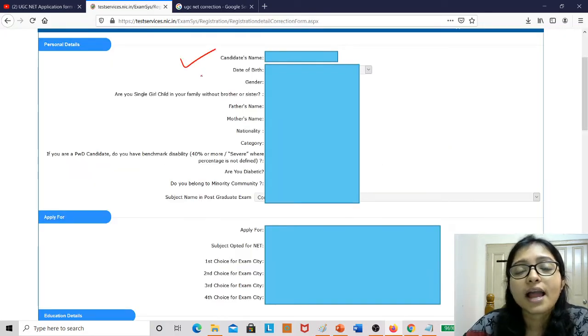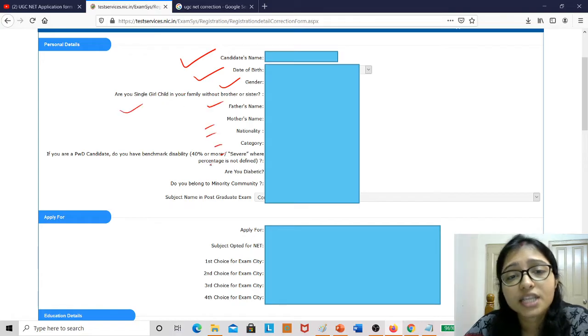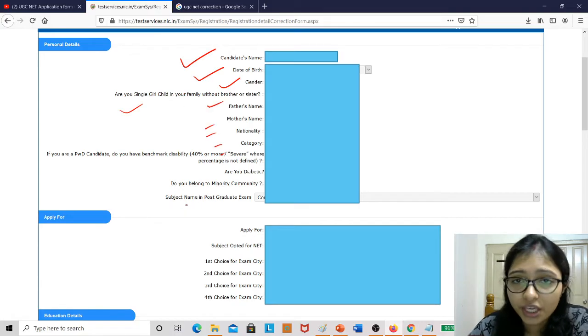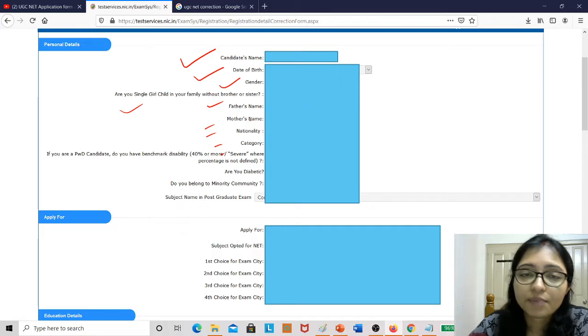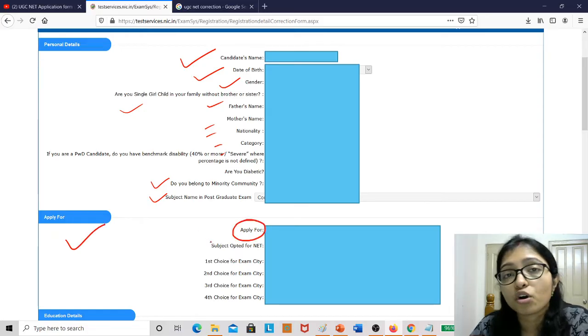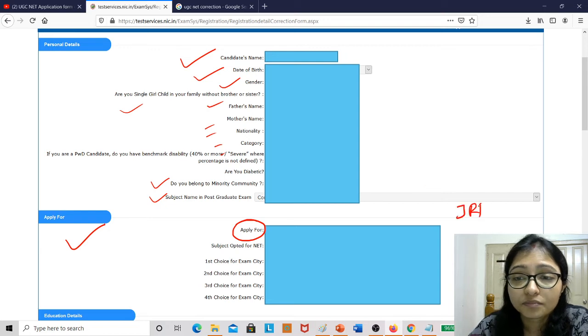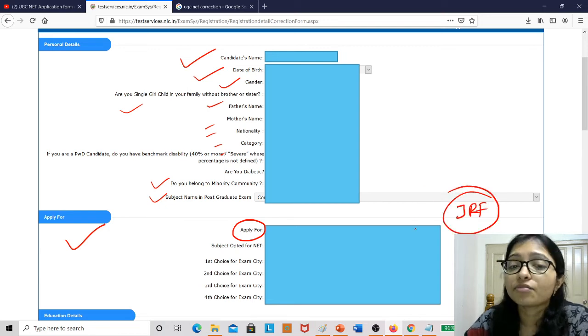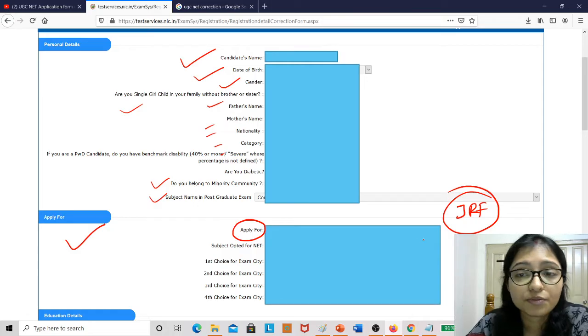Now see, there are the candidate name, date of birth, gender, every option. You can change everything, every option is showing here. I am not showing my data because this is my personal data, so I will not share it with you. So all the options about the personal details are available here. Then apply for: if some students have forgotten to apply for JRF, remember that if you have the age and you are eligible for JRF, then you can change JRF here also.